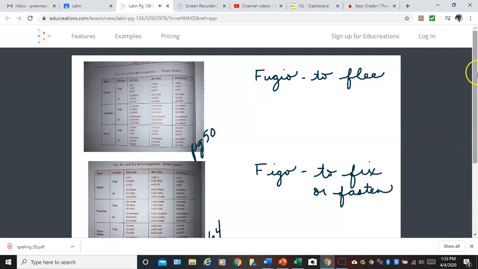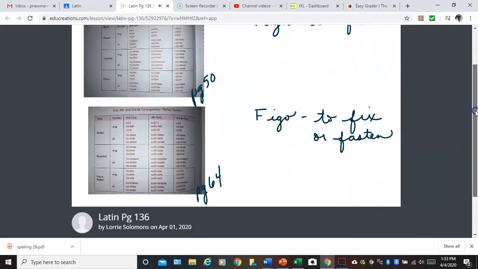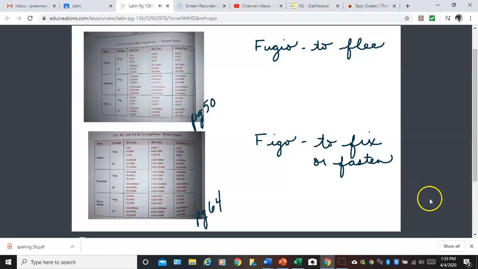Hello, fifth graders. We're going to be working on page 136 in your Latin textbook. I'm going to cover drill A with you, and then you may work on drill B and C on your own. Then at the end of the day, you can check it against the answer key that I'll post.